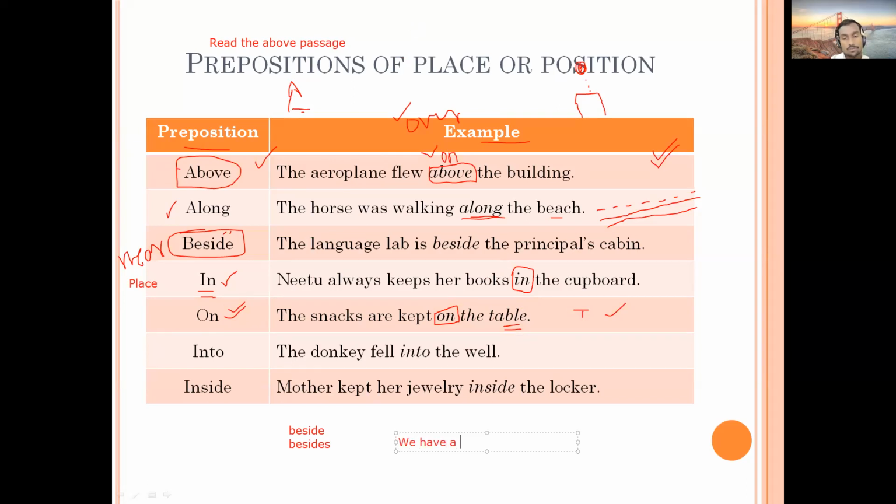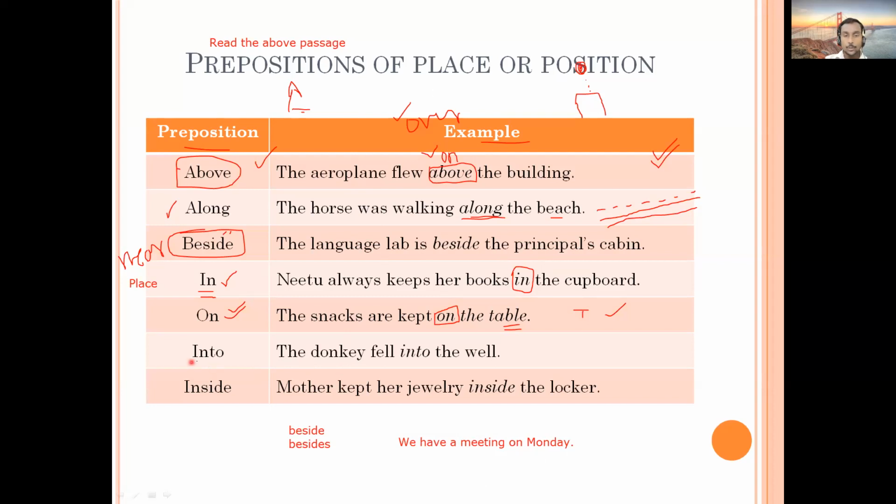We have a meeting on Monday. So on Monday, the same preposition on is used here, but now the word is Monday. So now you can tell me, is Monday referring to place or time? Time. Here it is referring to time. So these different uses of prepositions depend upon the context, the sentences, and the words you are going to use. Depending upon that, you need to understand it.